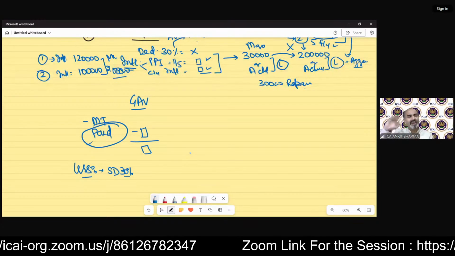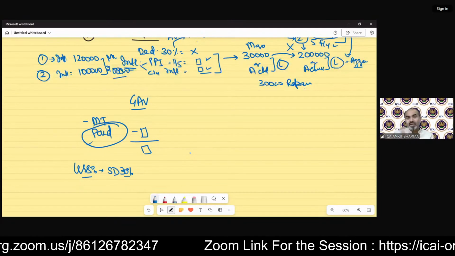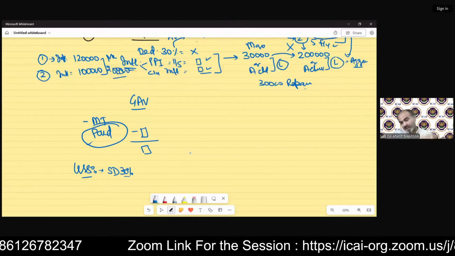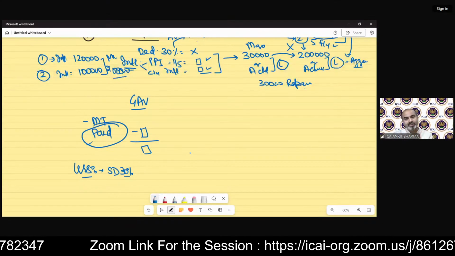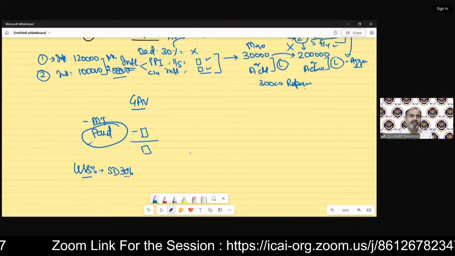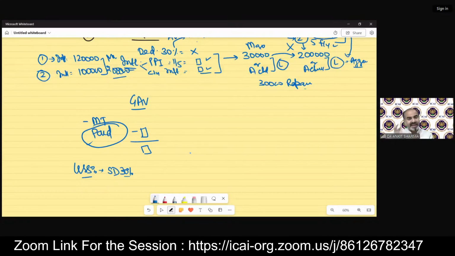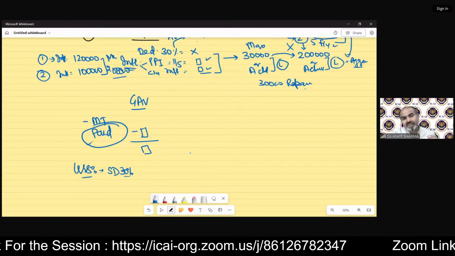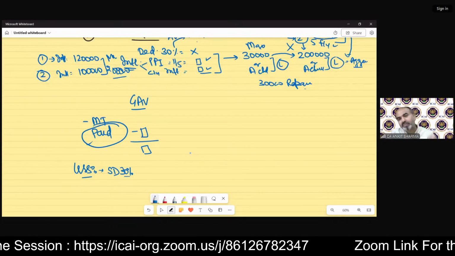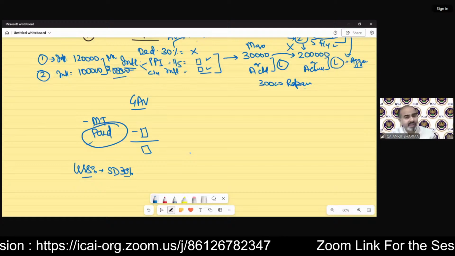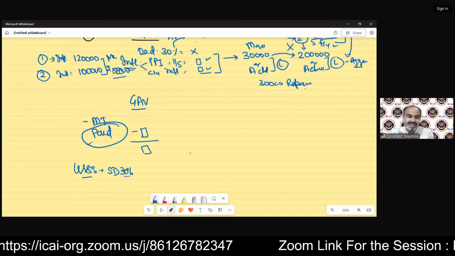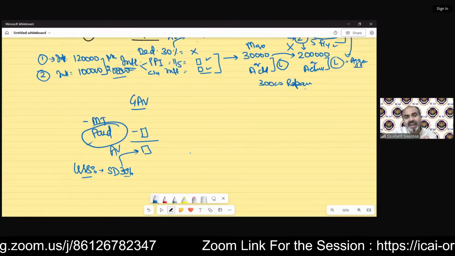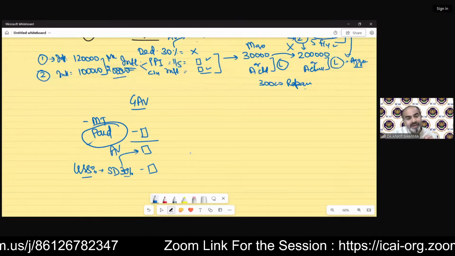That means I am talking about 10 or 15 years back. That was very complicated and messy. But the Income Tax Act has been amended, and now they have introduced a specific fixed deduction of 30%. So if there is an annual value, then we can claim a 30% deduction whether or not we have incurred expenditure for the repair of property. Whether it is more than 30% or less than 30% does not matter. We need to claim a fixed 30% of this annual value. So we are going to deduct it.